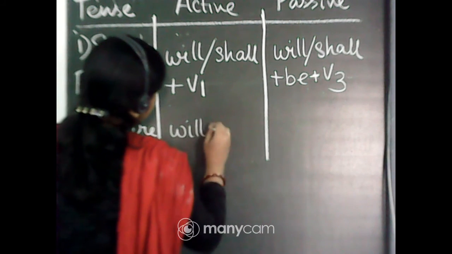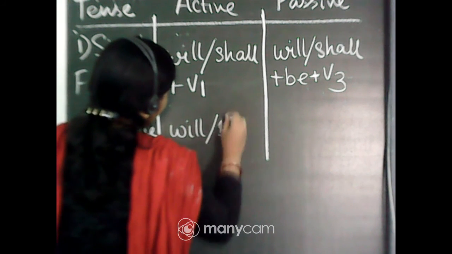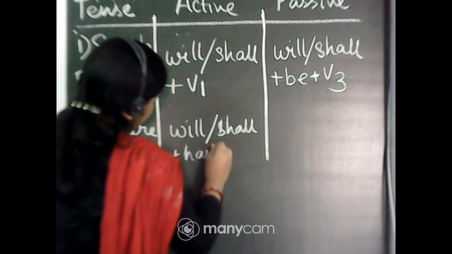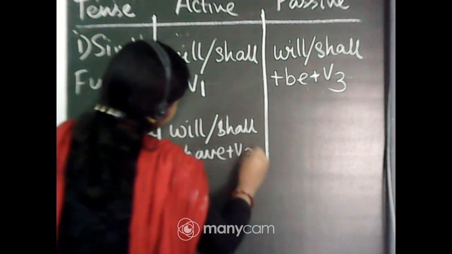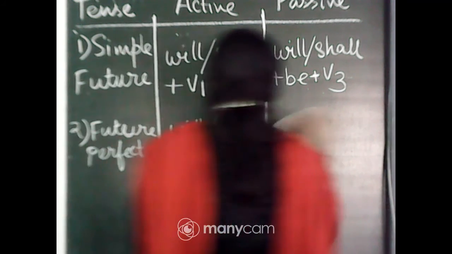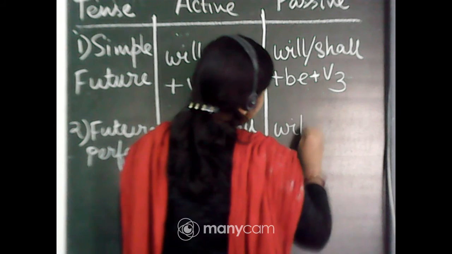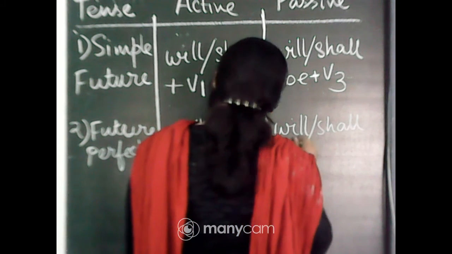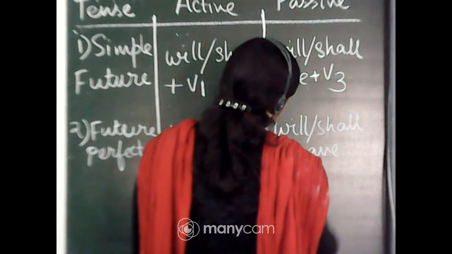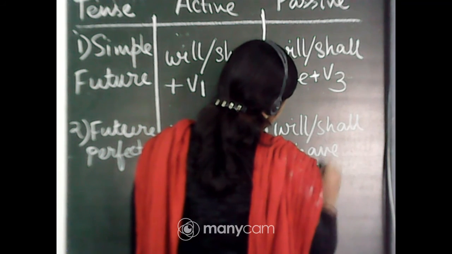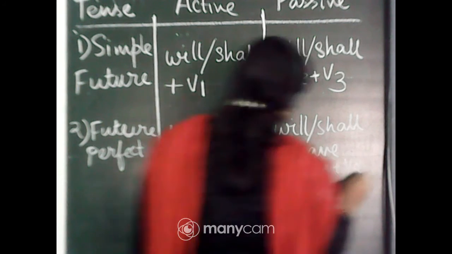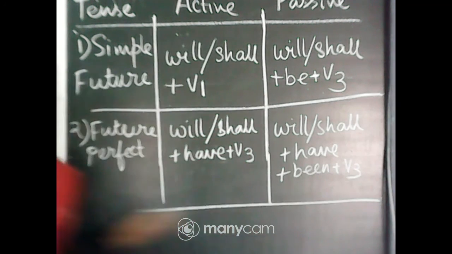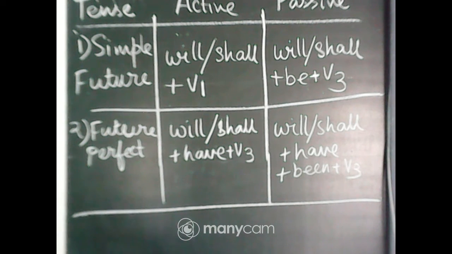Will or shall plus have plus V3. And in the passive voice, the same thing will be there, only a be, been will be added to it. Will or shall plus have plus been plus V3. Okay, so here are all the rules of the active passive voice, how you can change from one form to the other form.